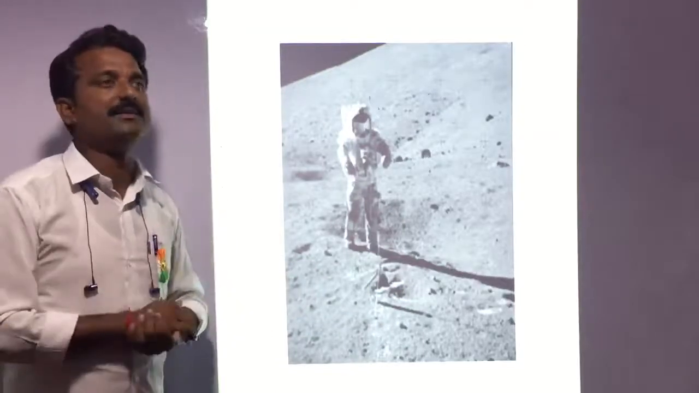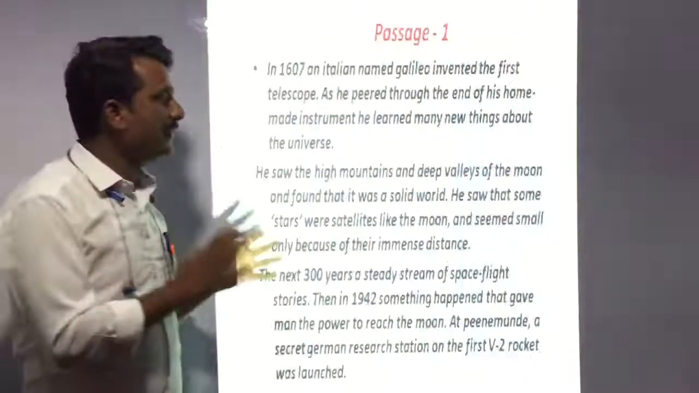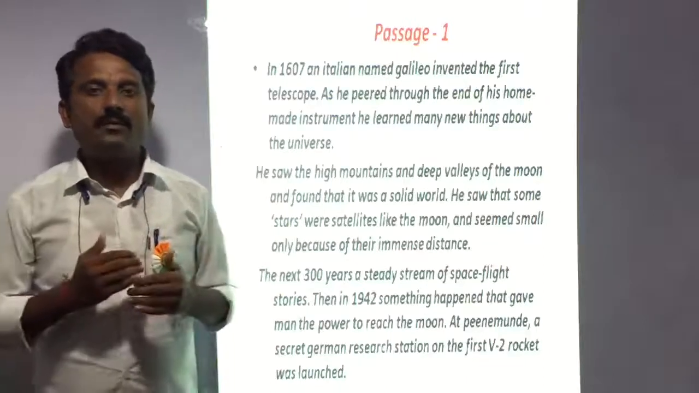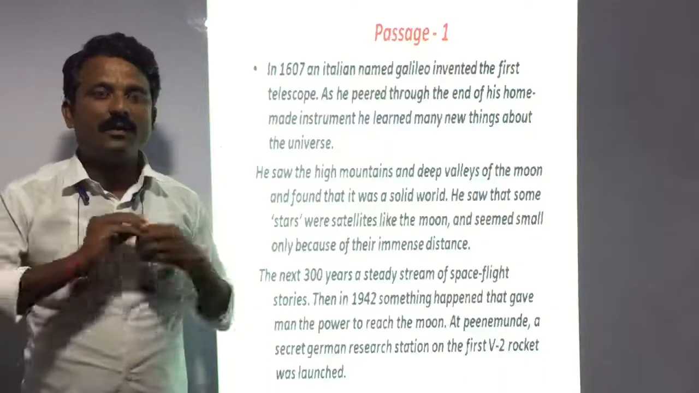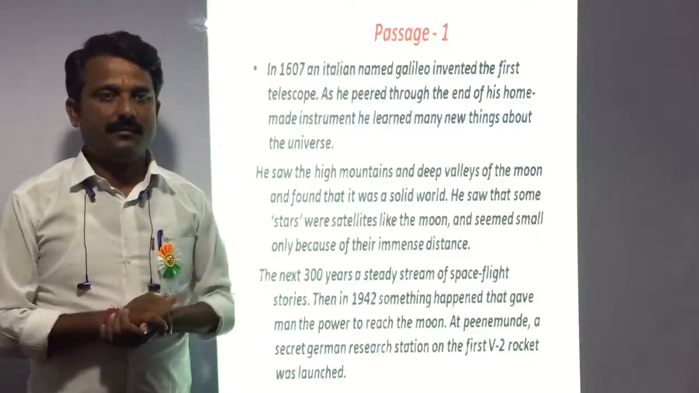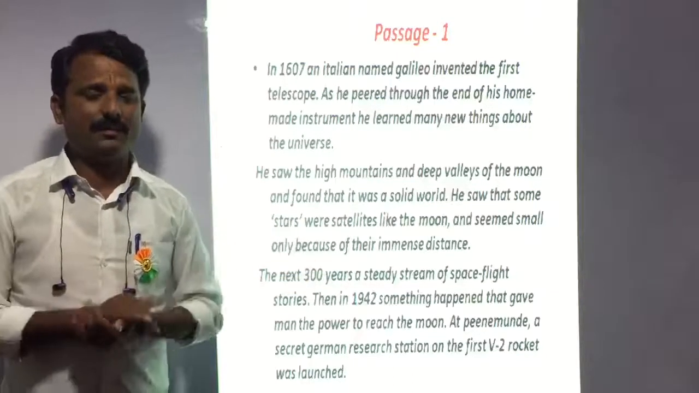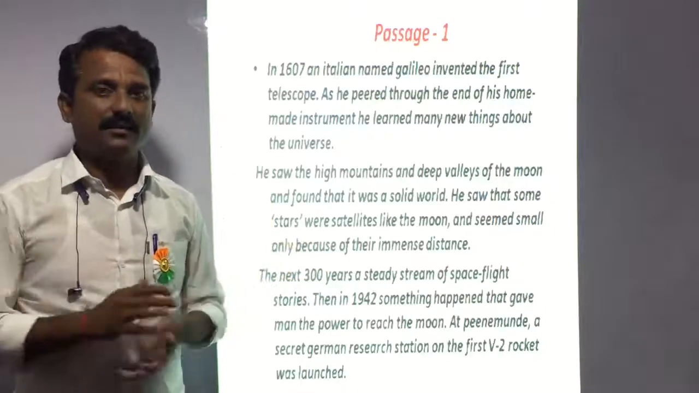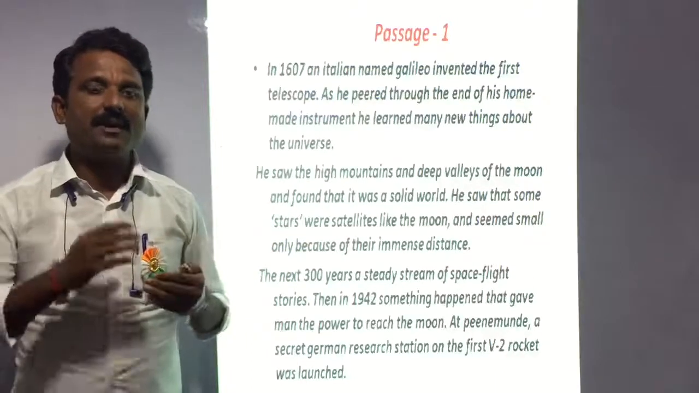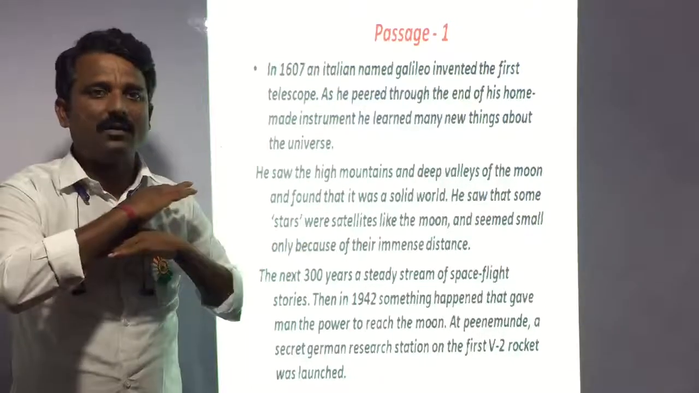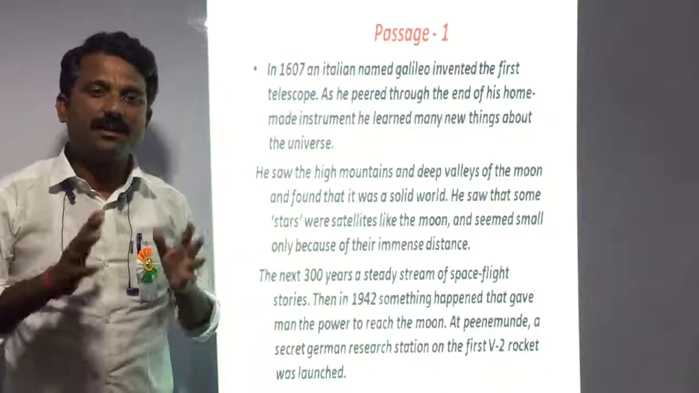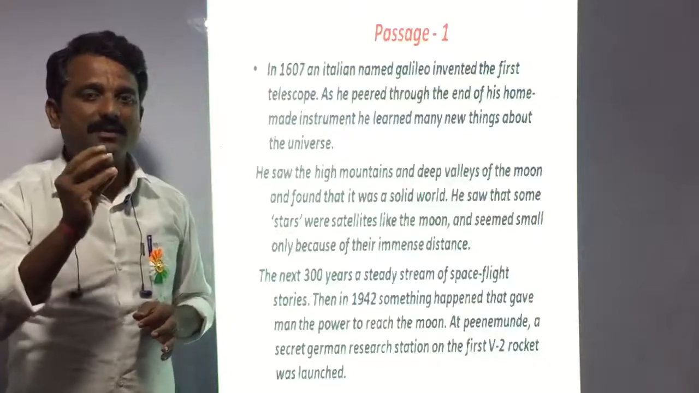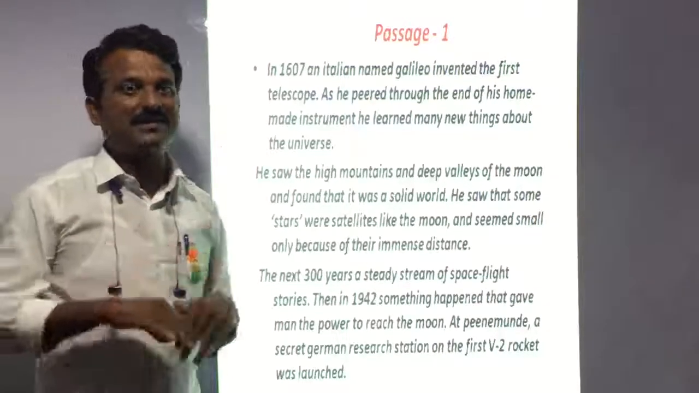Then he realized something. Because of the distance between Earth and the Moon, and not only the Moon but any other planet, there are several planets, such as Saturn and Mars. But the distance between Earth and other planets is very long and immense, and just because of that distance, those planets appear in a very small size. He realized these things.